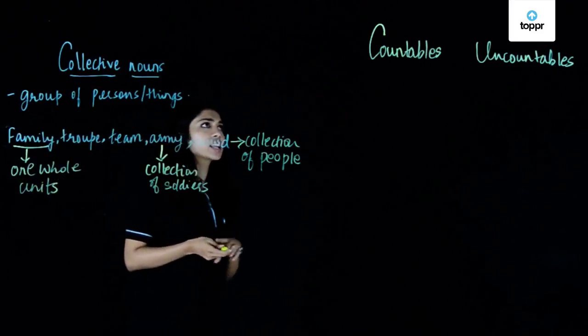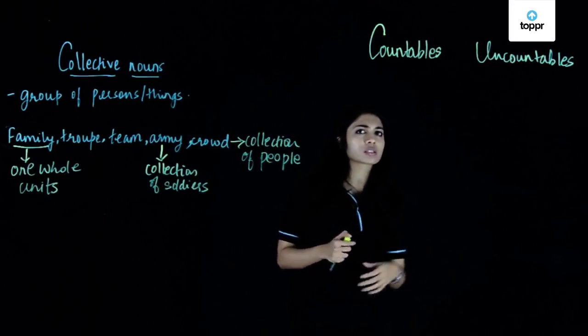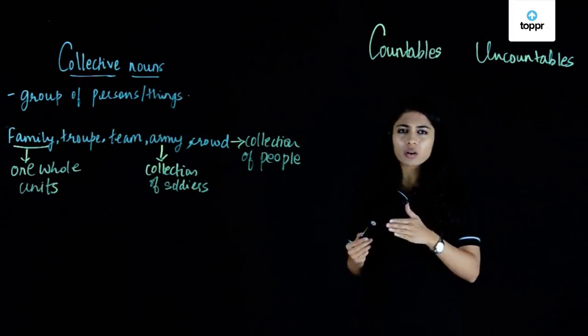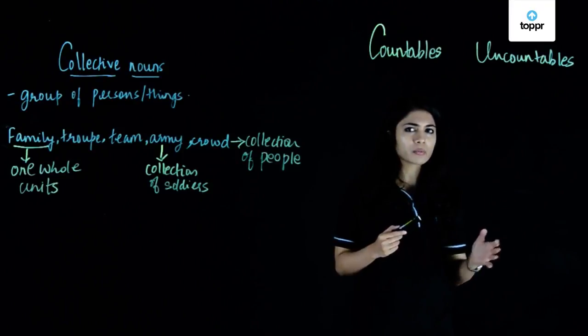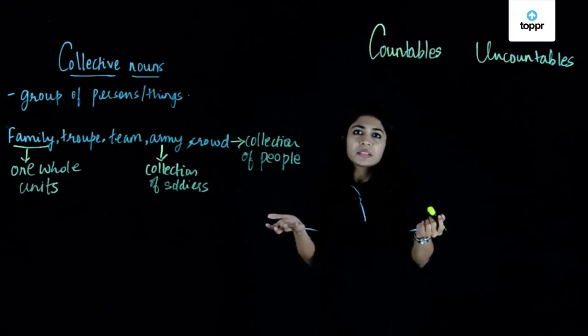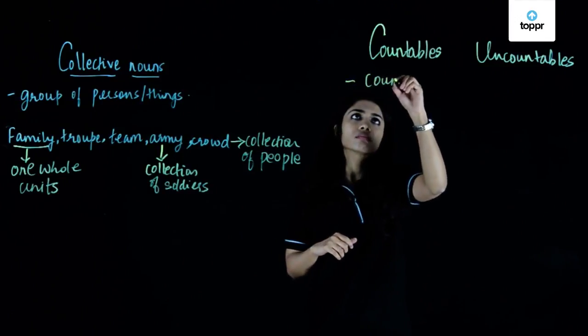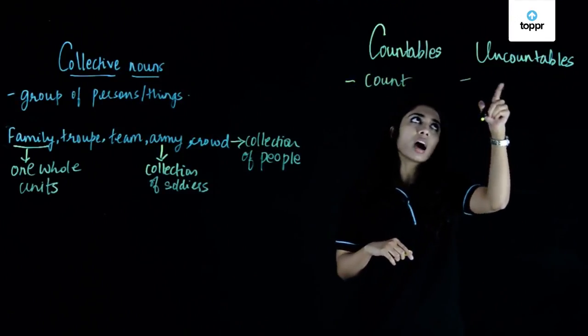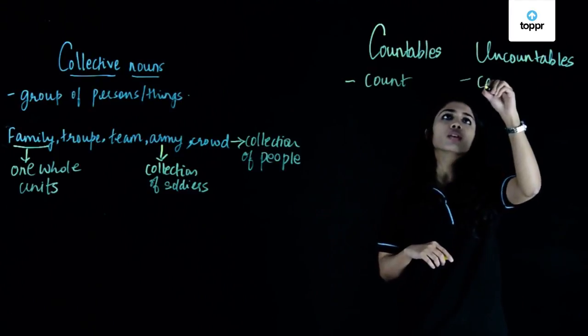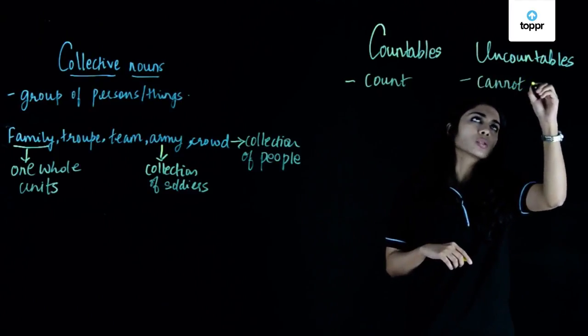Now let's look at countables and uncountables. So what are countable nouns and uncountable nouns? Well, simply put, countable nouns are nouns that you can count, and uncountable nouns are nouns that you cannot count.